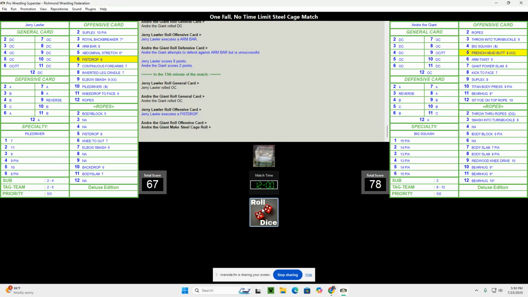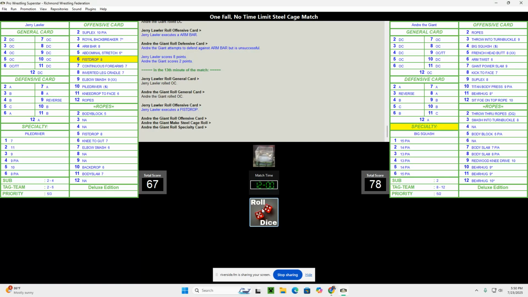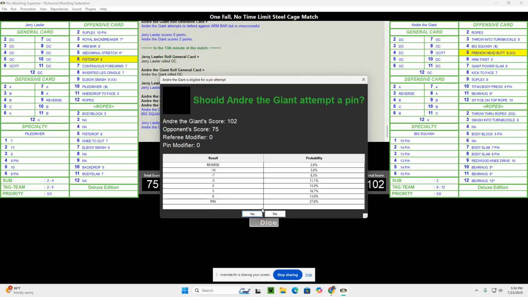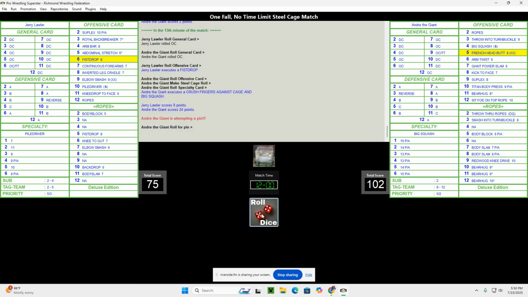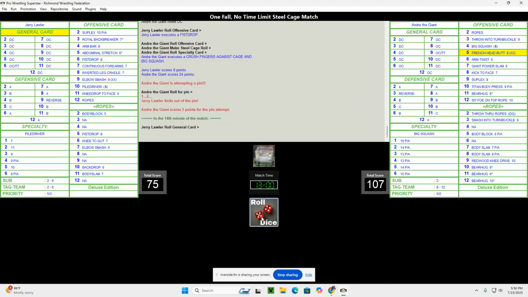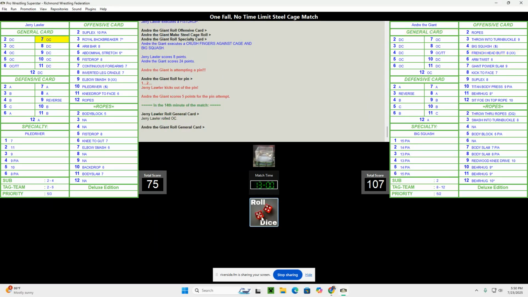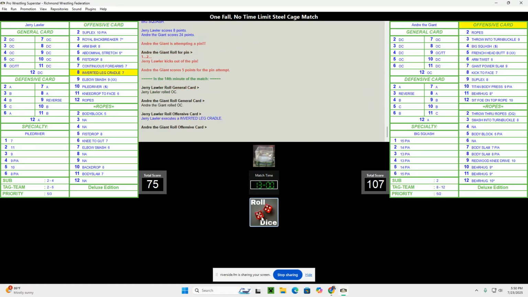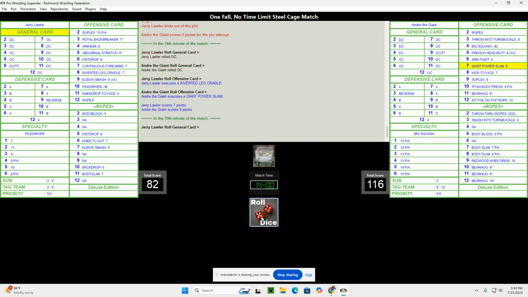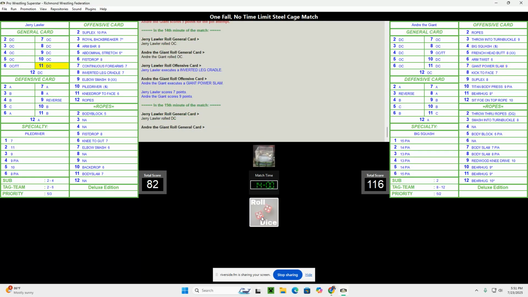Both men going on the offensive. It's a fish drop and a steel cage roll. And another big splash. Now you can see he's got a much better chance here. He scored big on that one. 24 points. Let's see if he can get the pin. No, but I got 2 points. Both men go on the offensive. Inverted leg. Giant power slam.